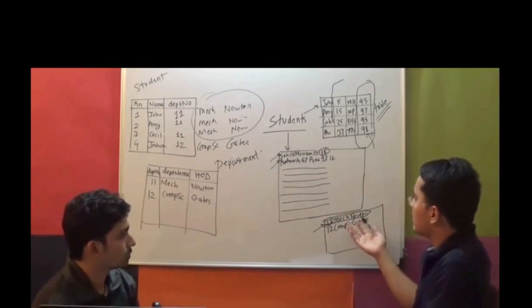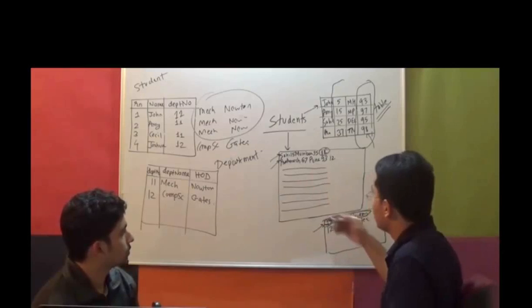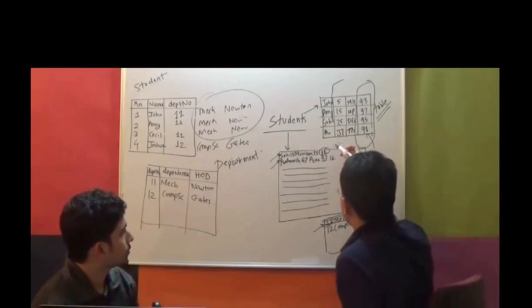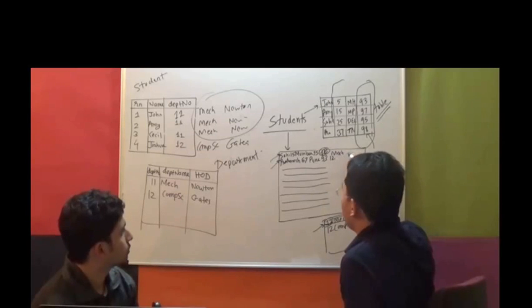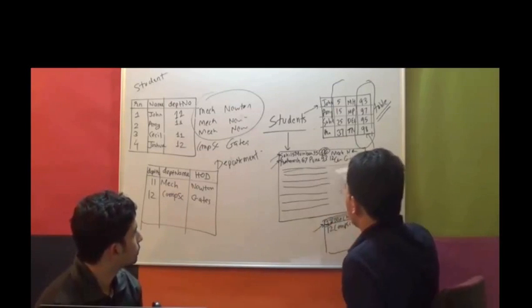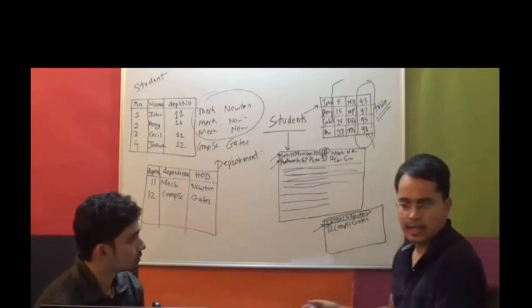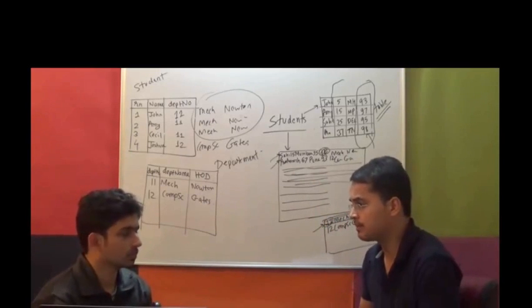See again, so for files, the better thing would be to store everything in one file, right? So just say 11, instead of 11, let's say Mac and Newton, Com Science and Gates, and something like that all the time for all the reports. Again, that leads to duplication of data.